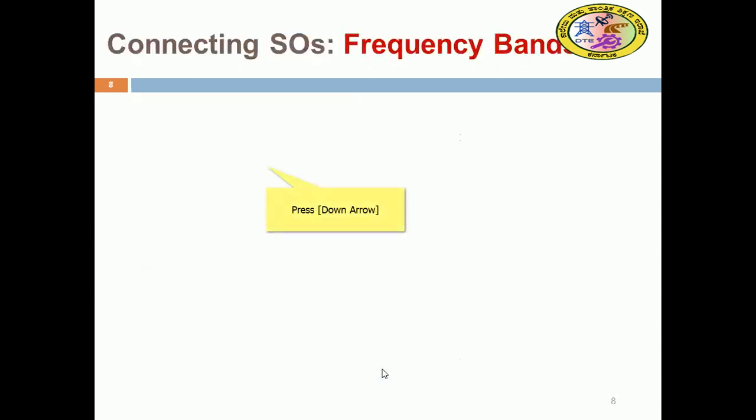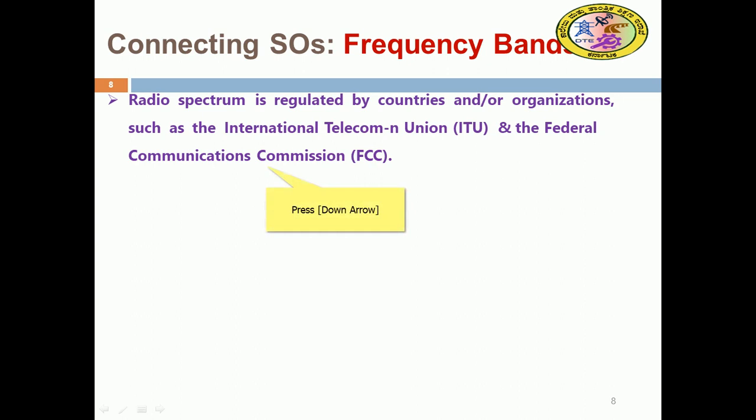Coming to the second component after range, the frequency bands for connecting smart objects in IoT. The radio spectrum is controlled by countries, and the ITU also controls it. Otherwise mismanagement or noise will occur. The spectrum classification is distributed, and the Federal Communications Commission, FCC, also.